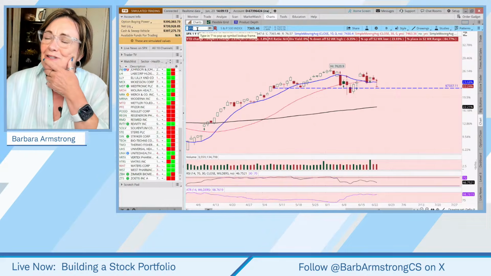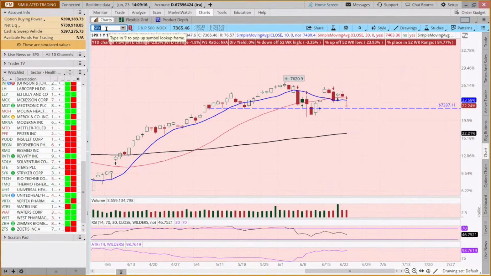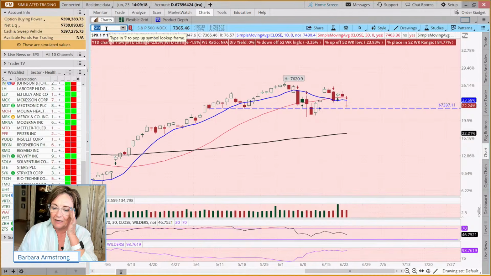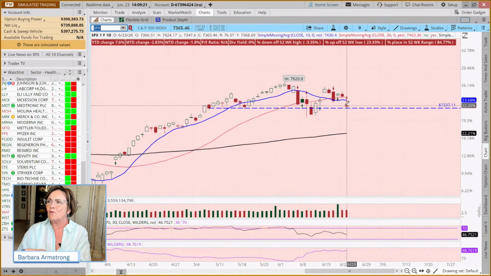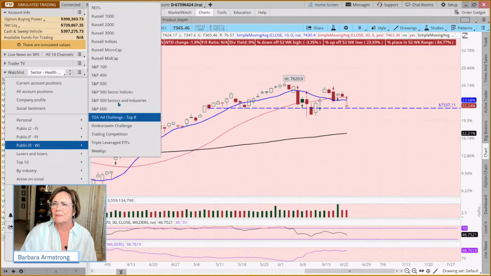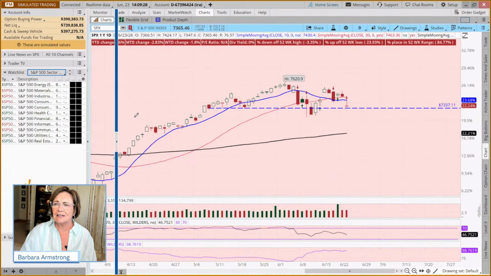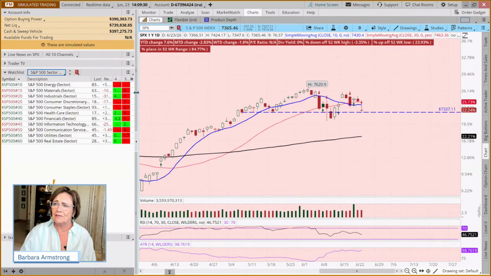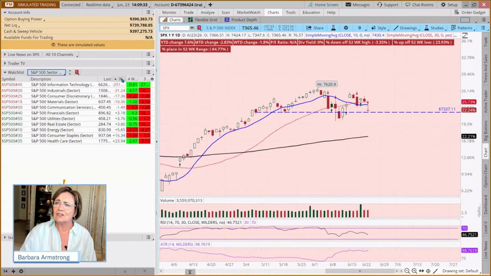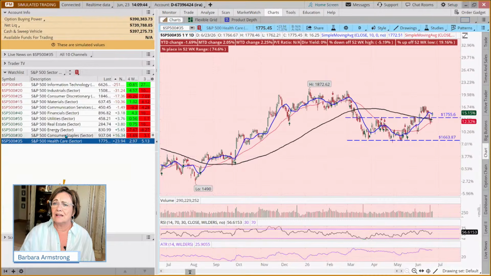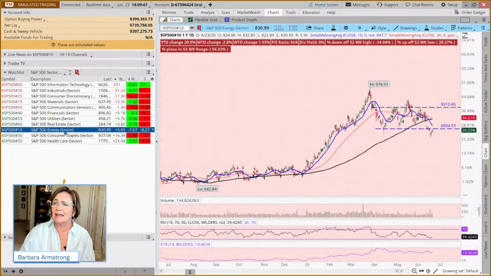In any event, don't be afraid to look, because we can only make informed decisions if we can see what's coming, right? But here's what I want to say about that. So let's look at the sectors. When we look at the sectors, Chicken Little is not out running around the yard right now. So when we look at the sectors today, we had 1, 2, 3, 4, 5 that finished in red, which means we had 6 that finished in the green. Healthcare was up today. Staples was up today.